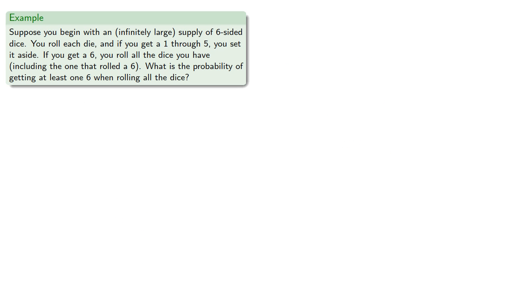Or suppose we begin with an infinitely large supply of 6-sided dice. We roll a die, and if you get a 1 through a 5, set it aside. If you get a 6, you roll all the dice that you have, including the one that rolled a 6. What's the probability of getting at least one 6 when rolling all the dice? Note that if you roll n equals k dice, the probability of getting at least one 6 is going to be: